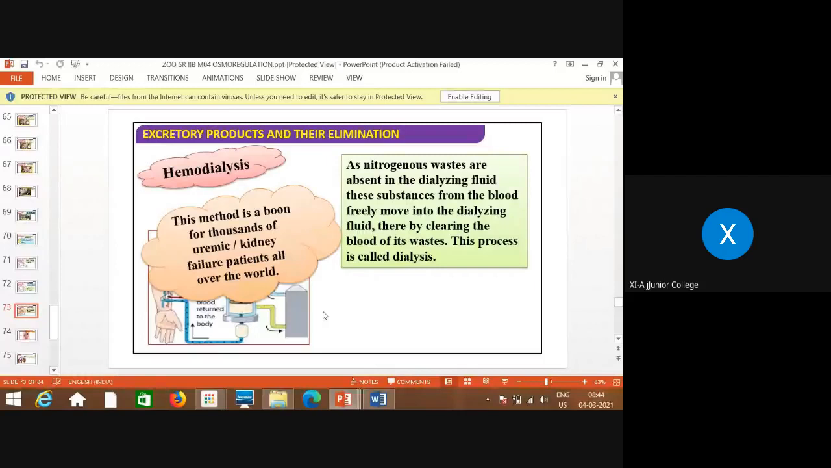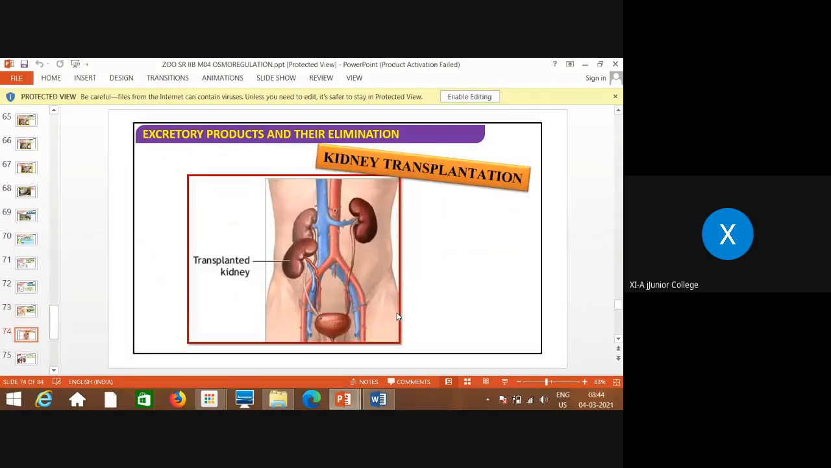So hemodialysis is the method which is considered to be a boon for thousands of uremic or kidney failure patients all over the world. As nitrogenous wastes are absent in the dialyzing fluid, these substances from the blood freely move into the dialyzing fluid, thereby clearing the blood of its waste. This process is called dialysis.